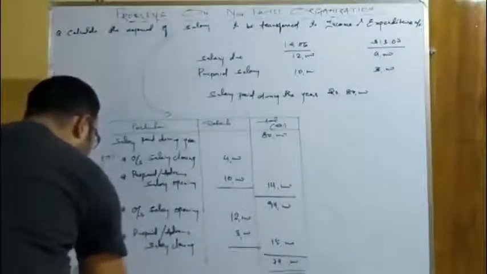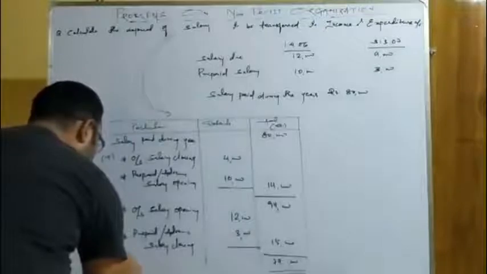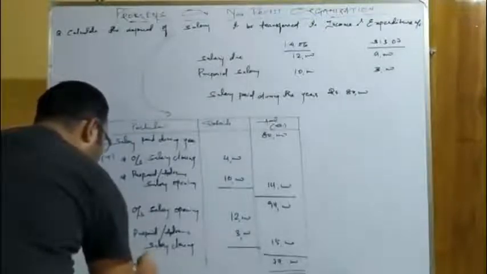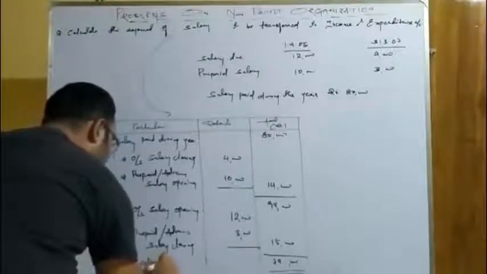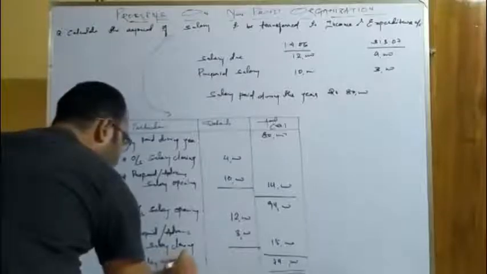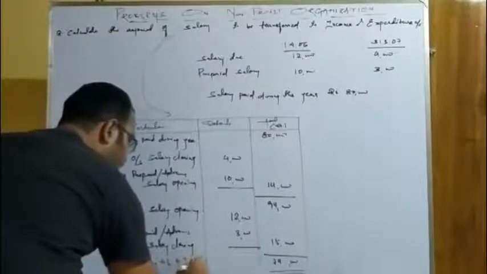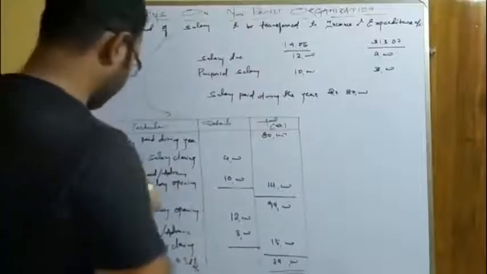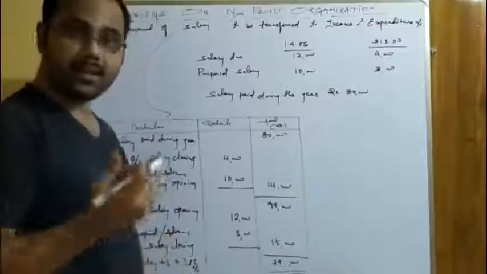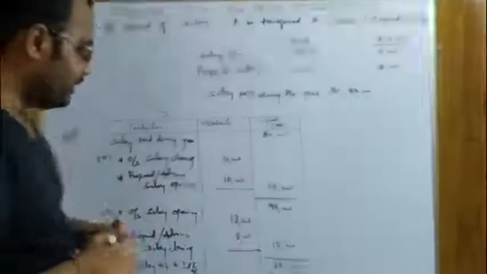Therefore, the actual salary transferred to income and expenditure account is 79,000.